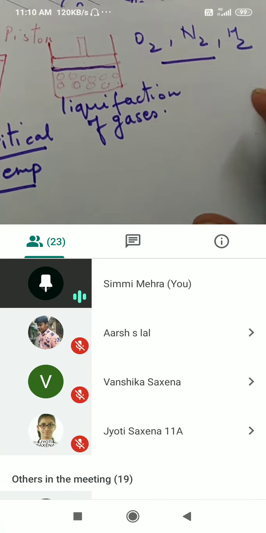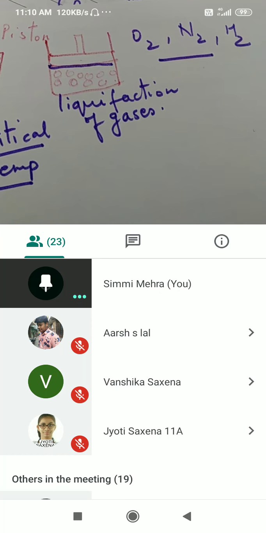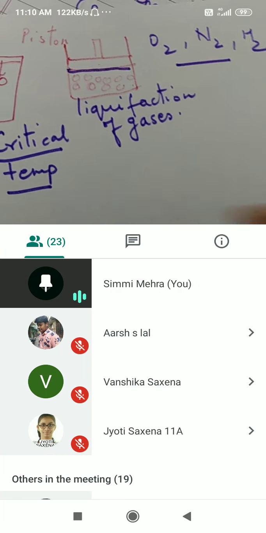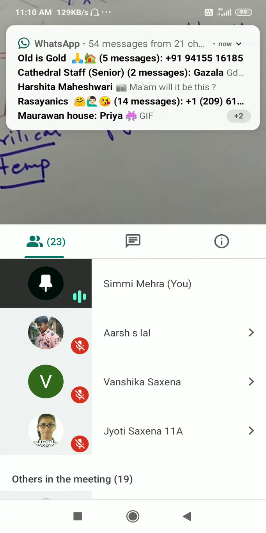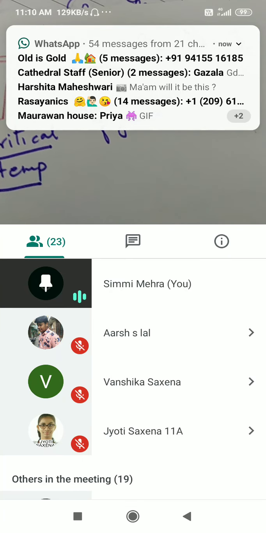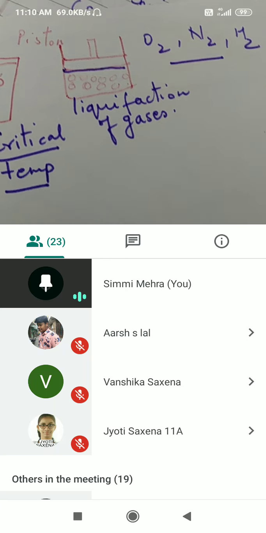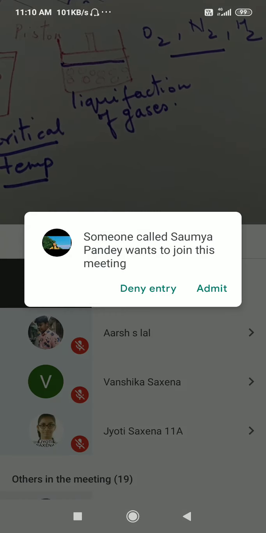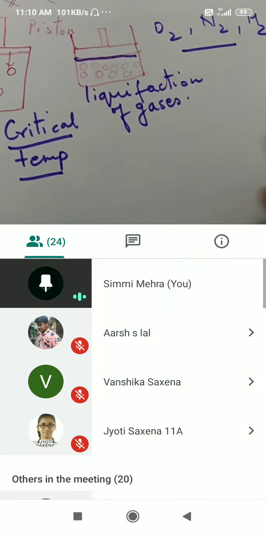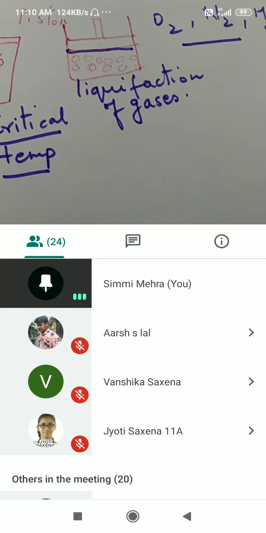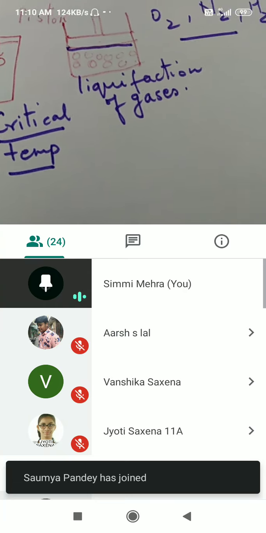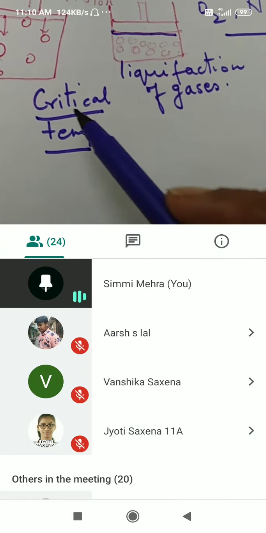Different gases will have different critical temperatures. Suppose I want liquid oxygen. I am not going to experiment by increasing pressure to see at what temperature it will liquefy. If I know the critical temperature of that gas, I will just apply the pressure required and change it into the liquid state. This is the importance of the concept of critical temperature.